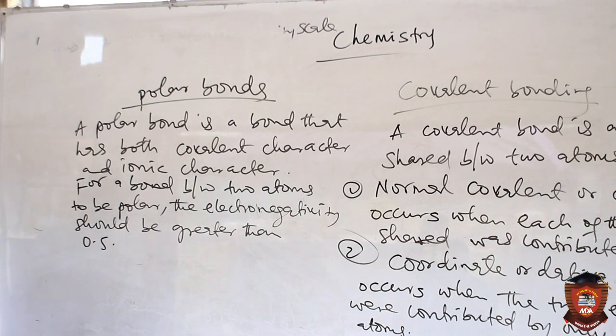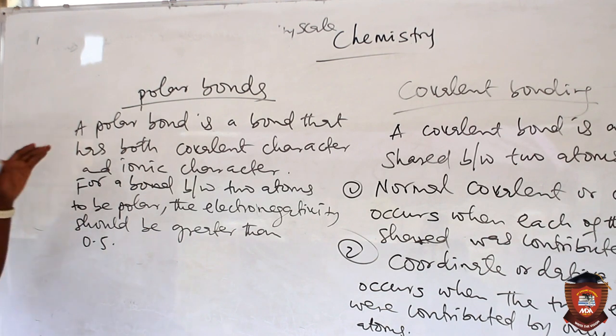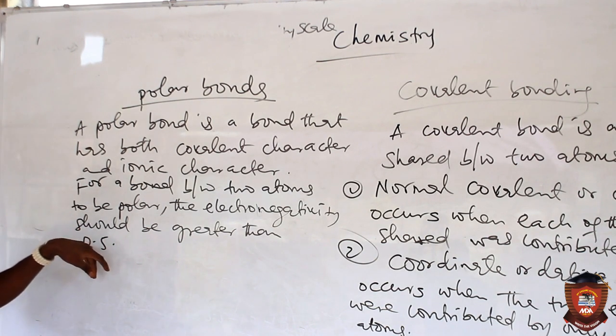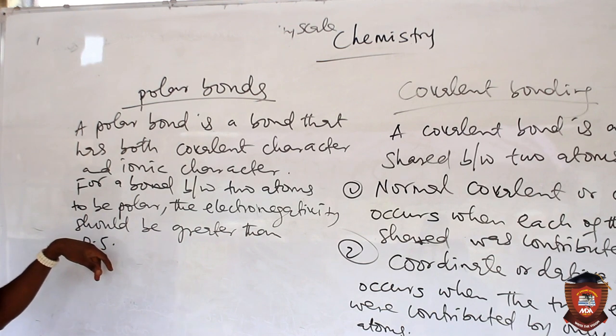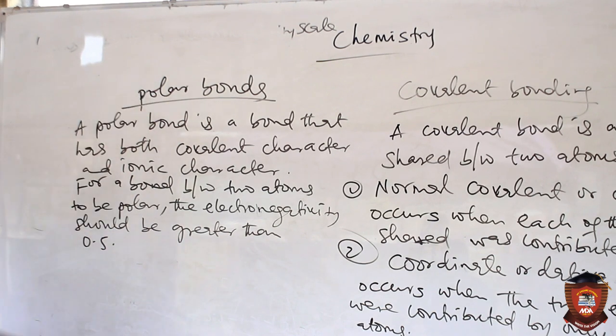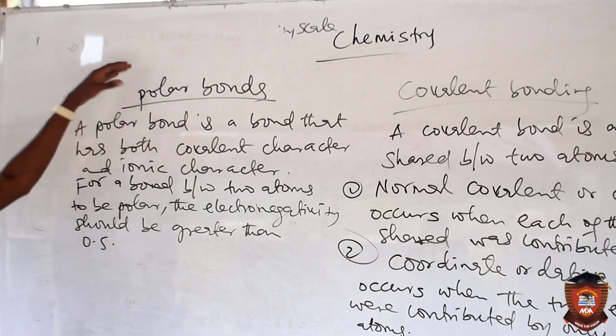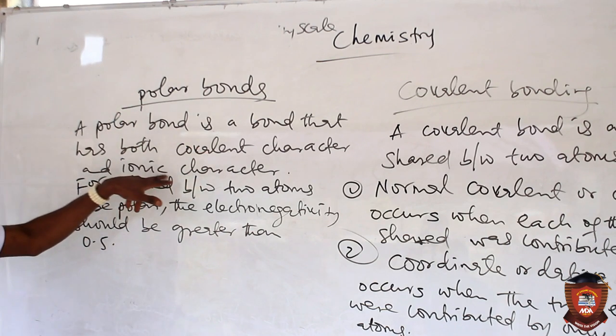So if the electronegativity difference between two atoms is greater than 0.5, then expect polar covalent nature. The polar bond, meaning that bond will have some ionic character and some covalent character.